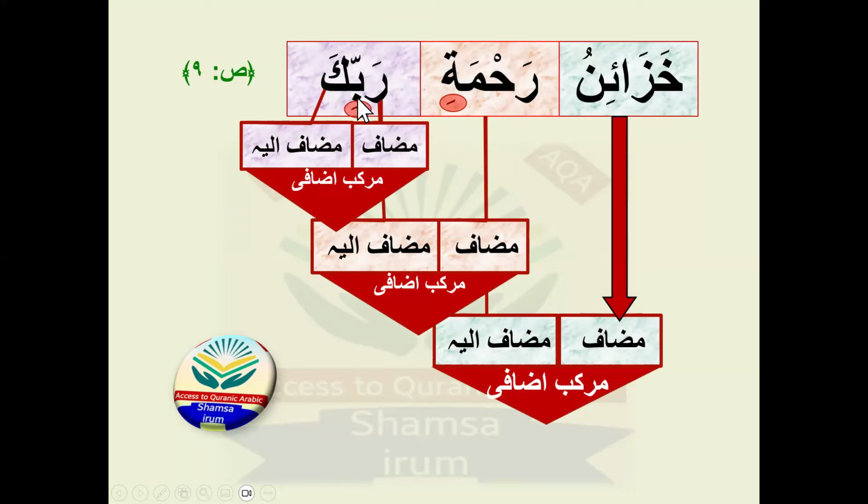And this word rabbi is mudaf, connected with rahmati, because rabbi is mudaf as well as mudafun ilay. And mudafun ilay is always connected with the mudaf. Mudafun ilay can't be explained alone, and neither can the mudaf. They are connected with each other. That's why it's called an idafa, chain idafa. You can say the two names of this topic: complex possessive phrase, chain possessive phrase, or chain idafa.